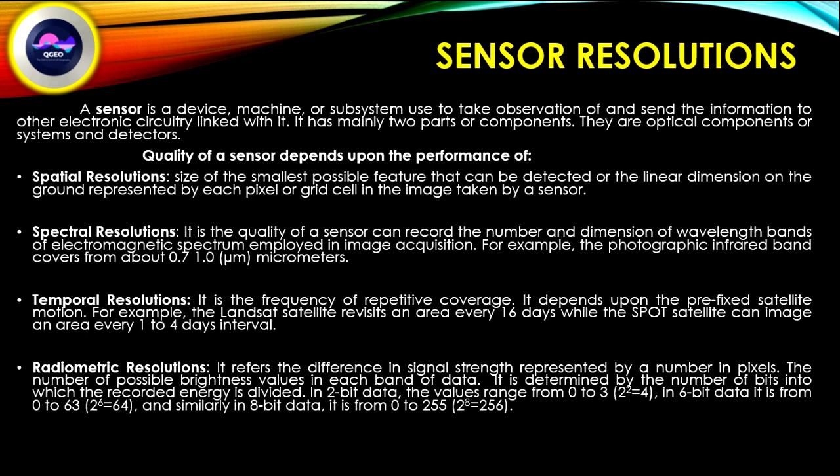Just remember the temporal resolution, it depends upon the prefixed satellite motion. It is the frequency of repetitive coverage. And radiometric resolution, it refers to the different signal strength presented by a number in pixel.